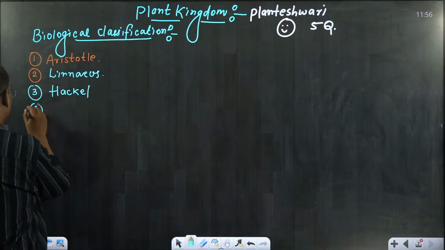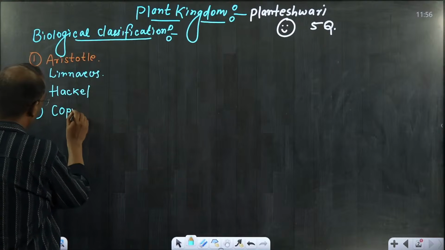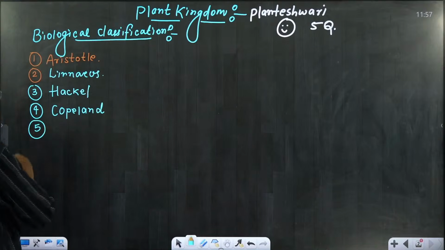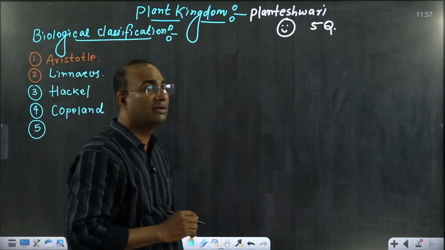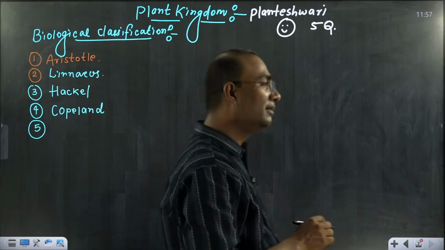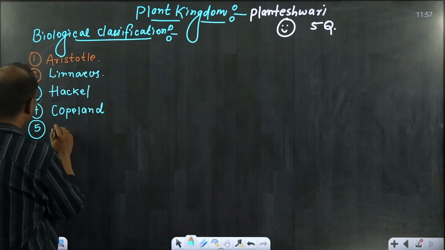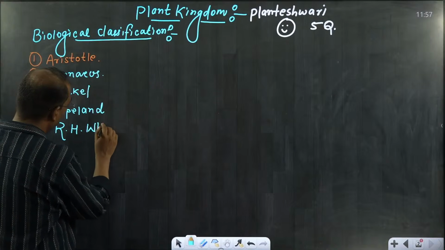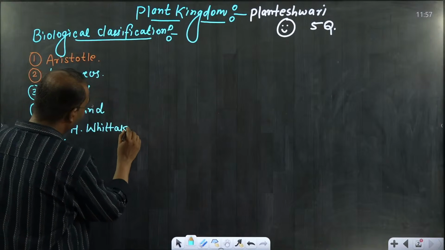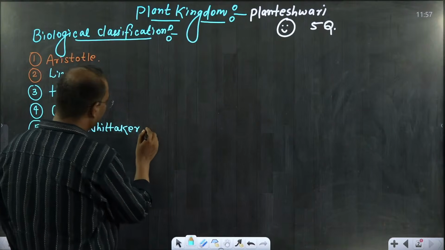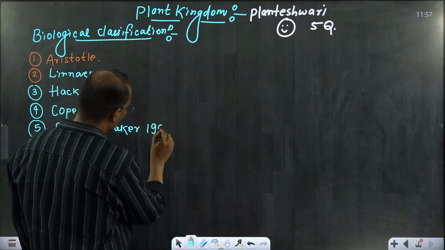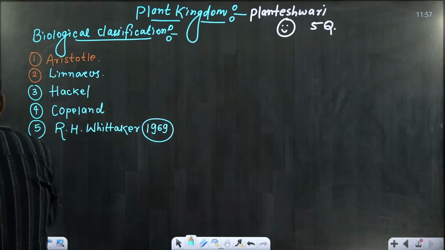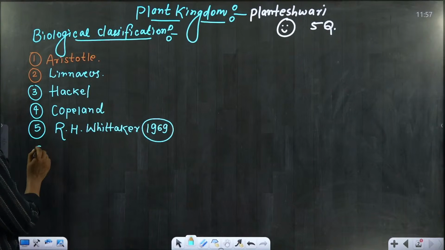Then Copeland. Then fifth, the most favorite, and still we are following it, R.H. Whittaker. R.H. Whittaker's classification is worldwide accepted. In 1969, he introduced this system of classification. And a sixth scientist also is there.